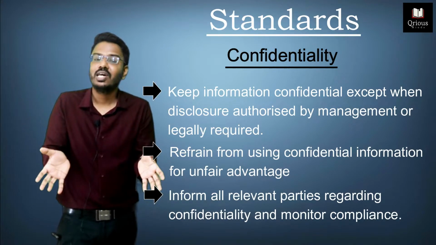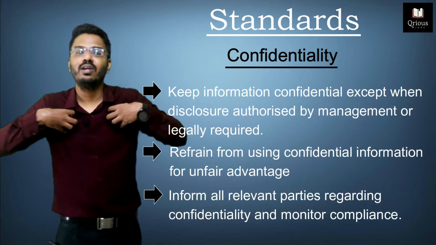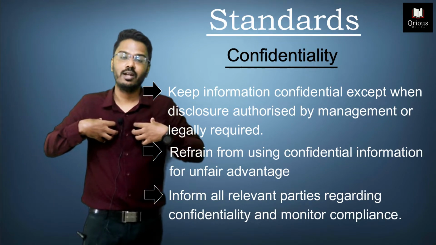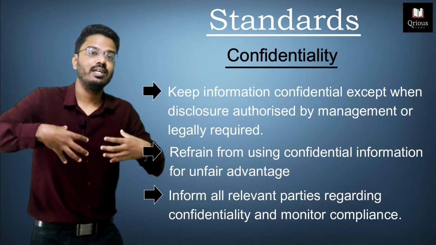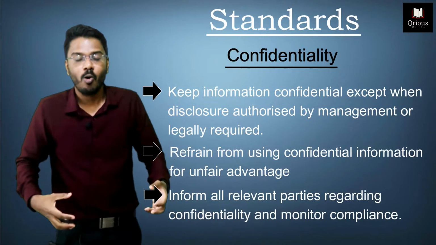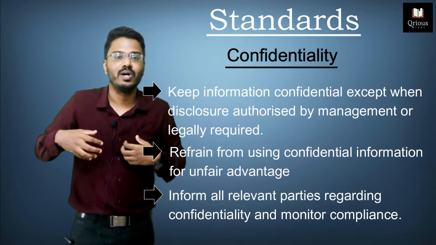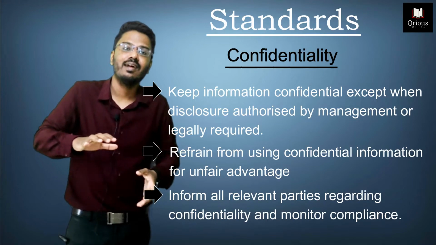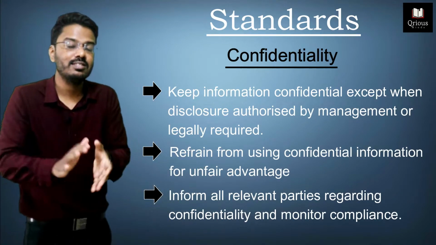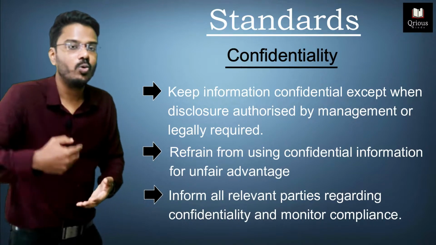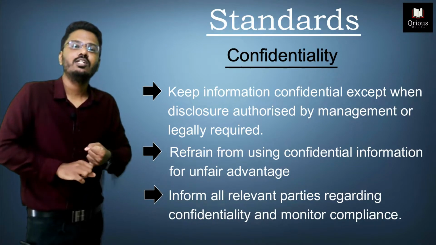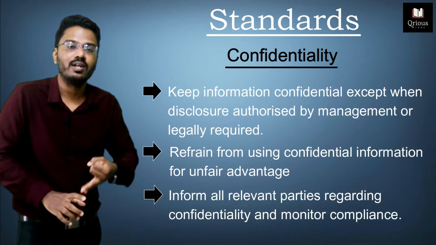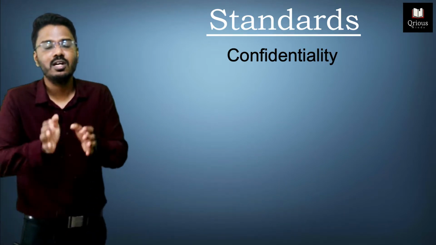So what do we mean by the confidentiality standard? Confidentiality simply means preventing the organization's data from falling into the wrong hands. So we need to maintain confidentiality on our part as well as on the others' part. On our part, we should not gain any advantage by using that confidential data. On the others' part, we should educate them regarding the confidentiality standard, and then we need to monitor them. And yes, the confidentiality standard can be breached under 2 conditions. And what are the 2 conditions? The 2 conditions are if it is required by the law and if it is authorized by the management themselves. So under these two conditions only, you can disclose the confidential data.